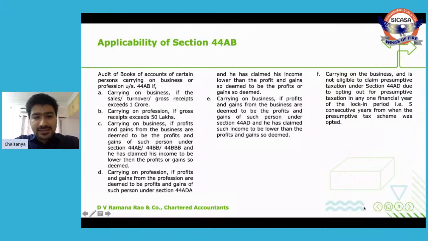44AD says whenever you are carrying on a business, you are supposed to declare your profits and gains as 6% or 8%. 6% in the case of digital transactions and 8% in the case of non-digital transactions. Say if your profit is less than that 6% or 8%, then you have an option to get your books of accounts audited under section 44AB and declare an income which is lower than 6% or 8%.